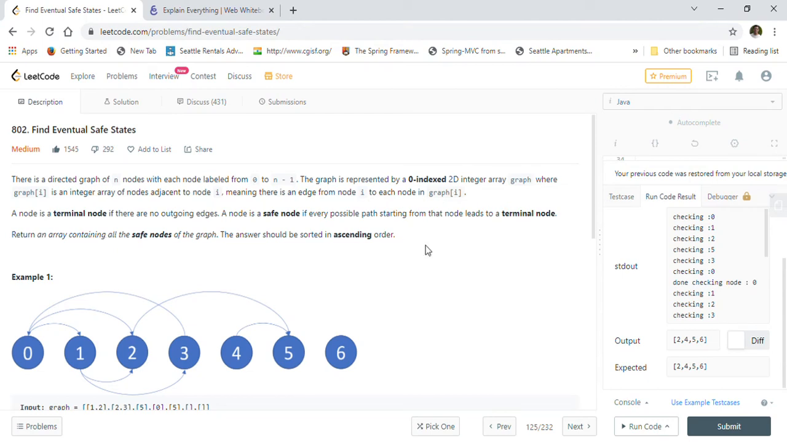Hi friends, welcome back. Today we are going to solve LeetCode problem 802, find eventual safe states.